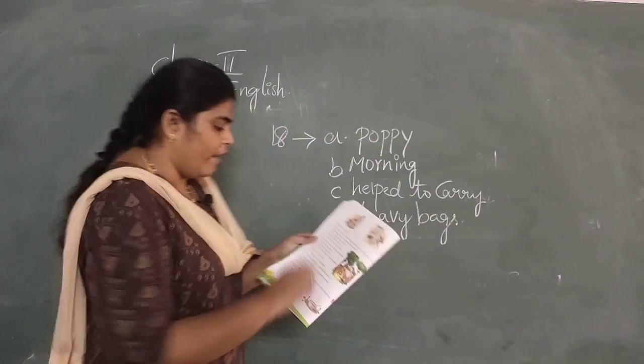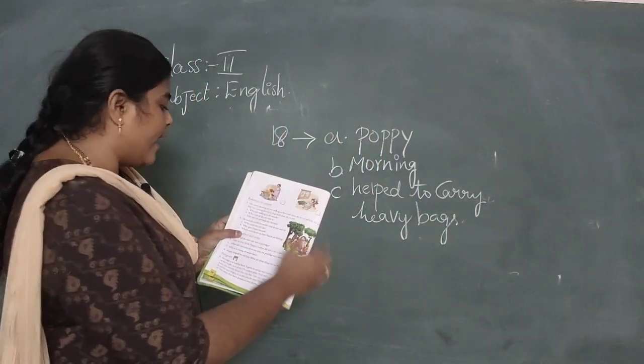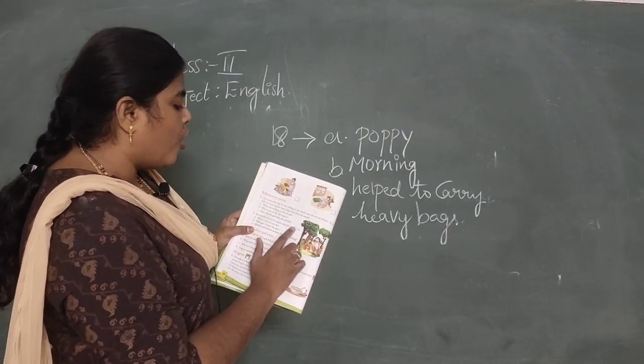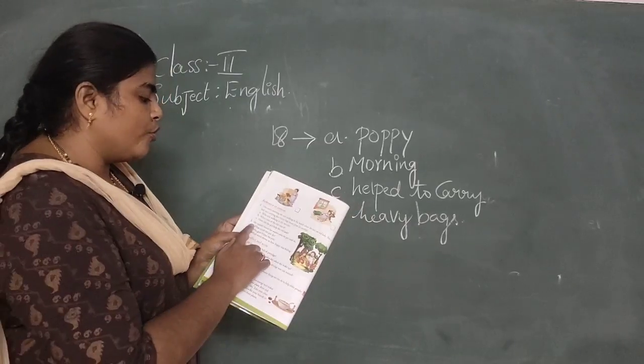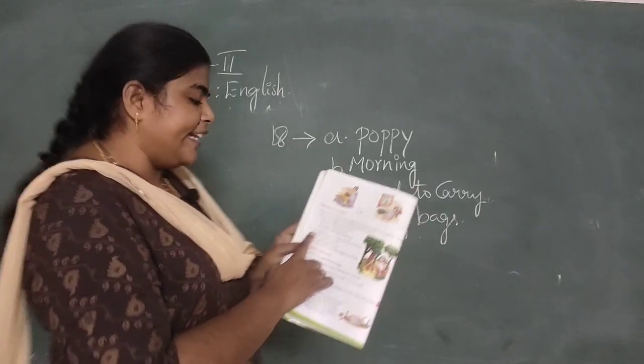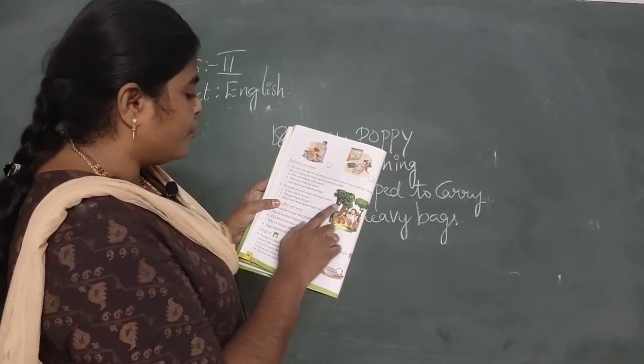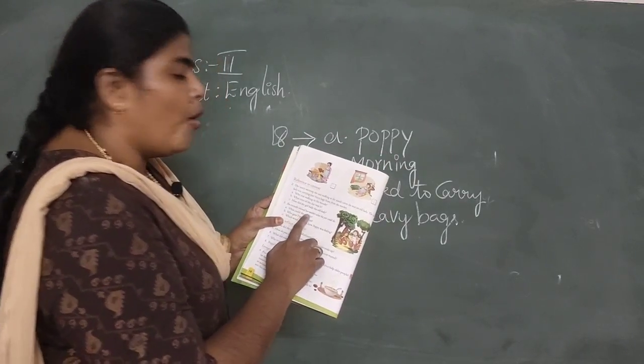And one more I'll complete. Okay. Third one. She excitedly showed her mother what the pot could do. What could the pot do?